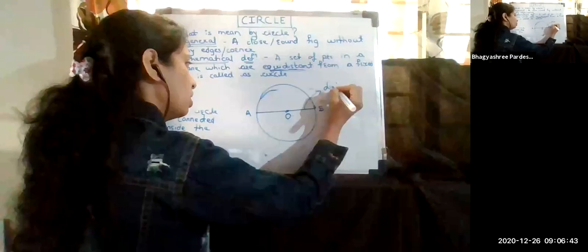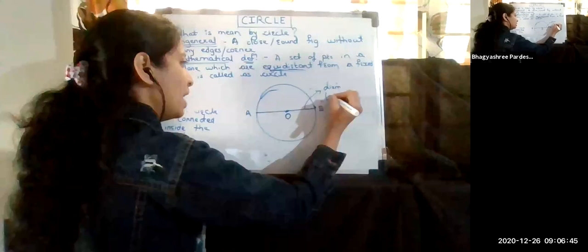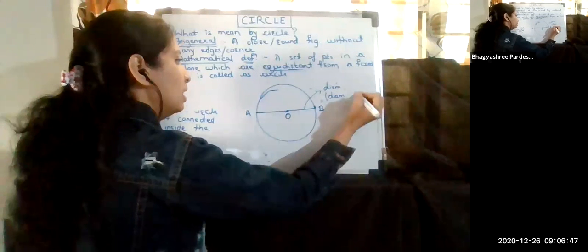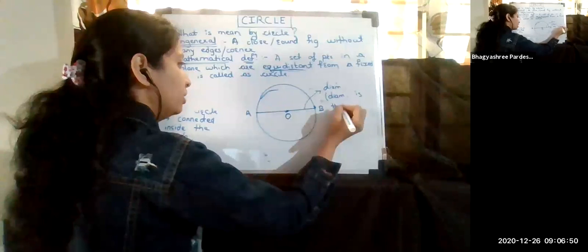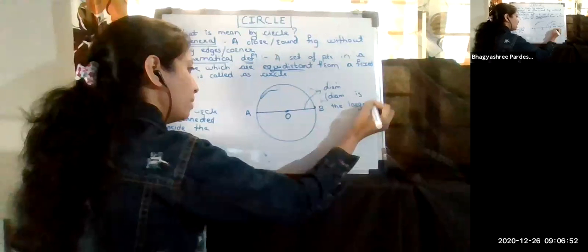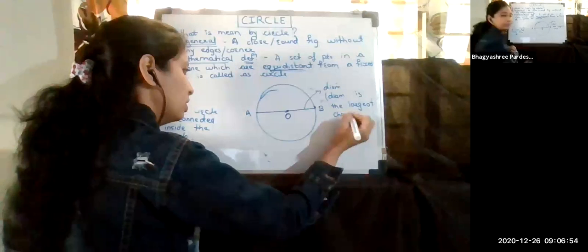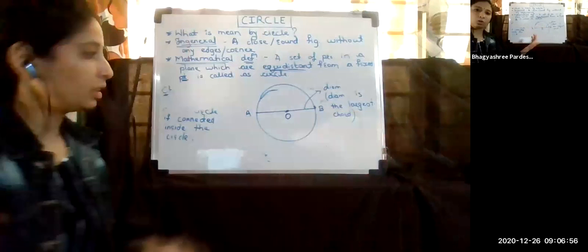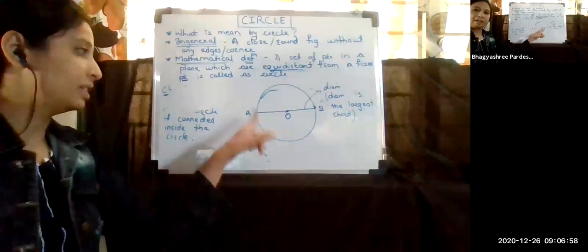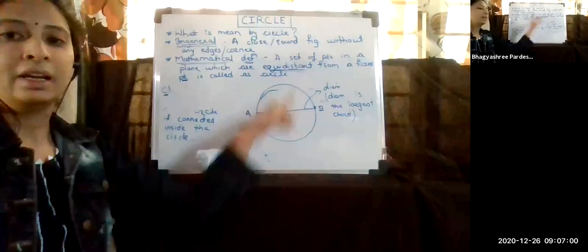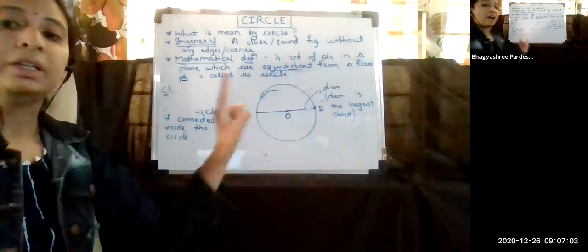One more thing: diameter is the largest chord. Remember this, it is very, very important. Diameter is the largest chord. This diameter is also a chord, but since it passes through the center, it is called a diameter, and diameter is the largest chord.